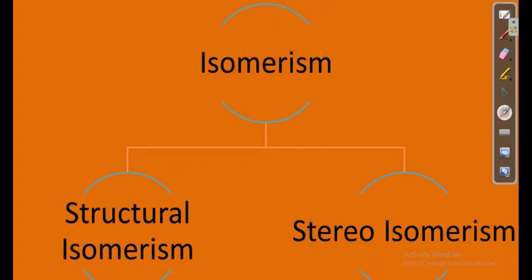Isomerism is classified into two types. The first one is structural isomerism and the second one is stereoisomerism. So we have two types of isomerism. One is based on the structure, another one is based on the orientation of the groups present in the molecule.